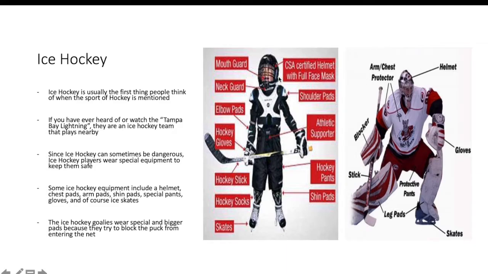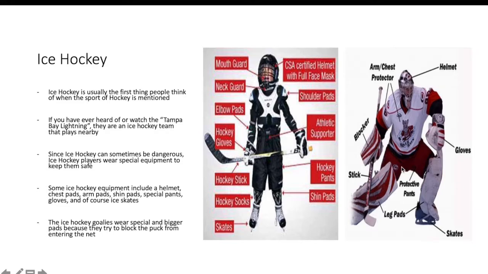So if you look at a picture of this hockey player over here, the hockey player has a helmet and wears a mouth guard to protect their teeth. They have shoulder pads and chest pads to protect their shoulders and their chest, elbow pads to help protect their arms and their elbows. They wear special gloves to help protect their hands so their hands don't get hurt. They have their hockey stick that they play with, special hockey pants that they wear to help keep their legs safe. You wear shin pads to help keep your shins and your legs safe. And they have their skates that they skate with.